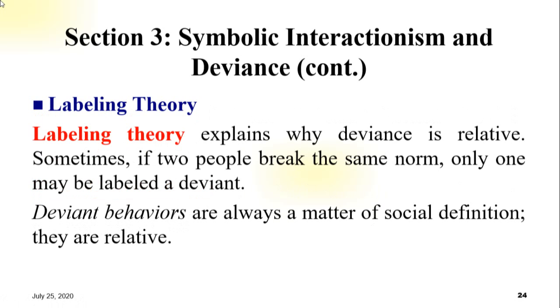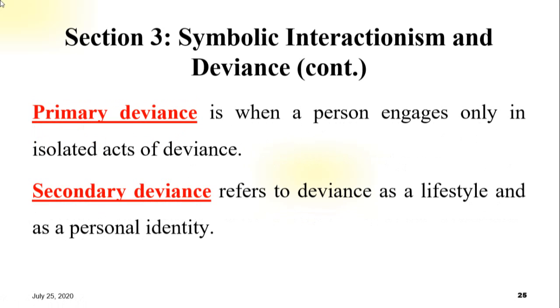In labeling theory, there are two types of deviance. The first one is primary deviance, and the second one is secondary deviance. Primary deviance is when a person engages only in isolated acts of deviance. The word engage here means attract or occupy. The word isolated here means individual action.